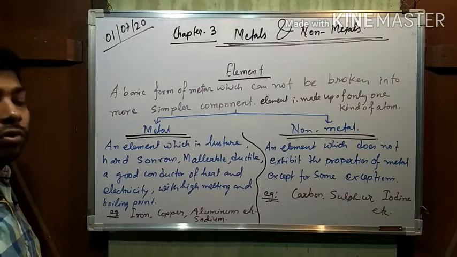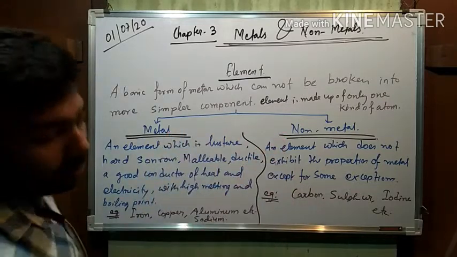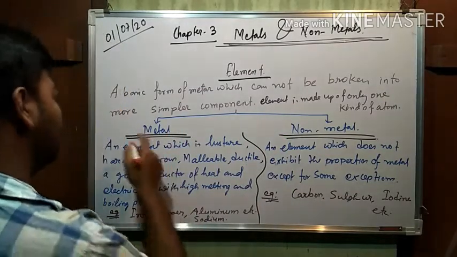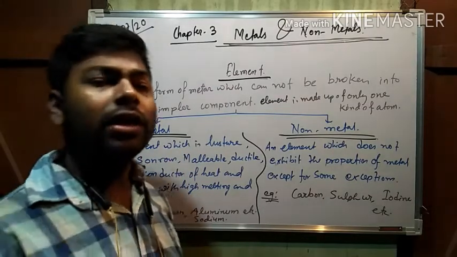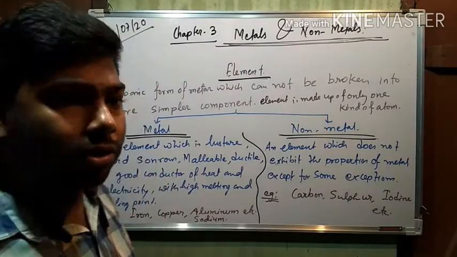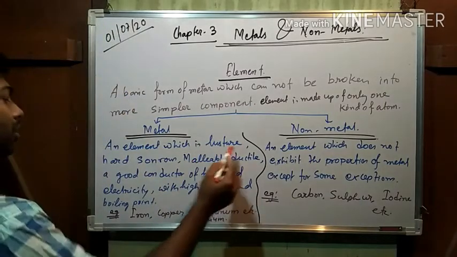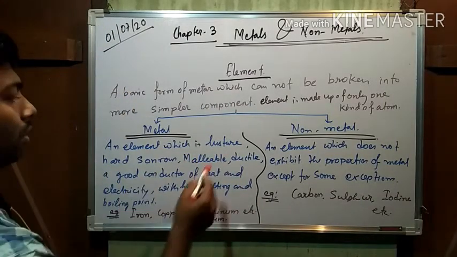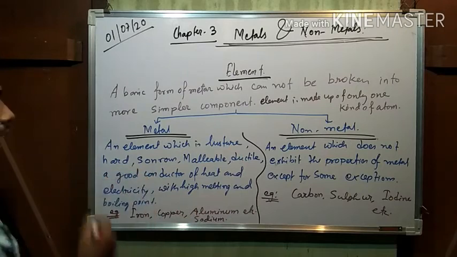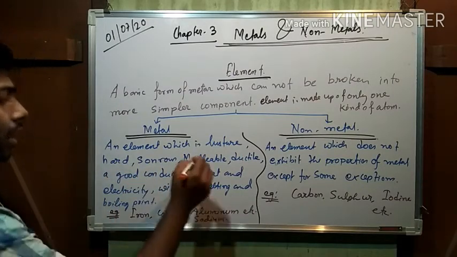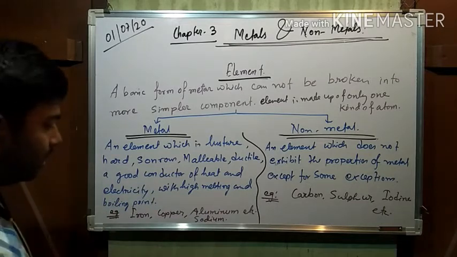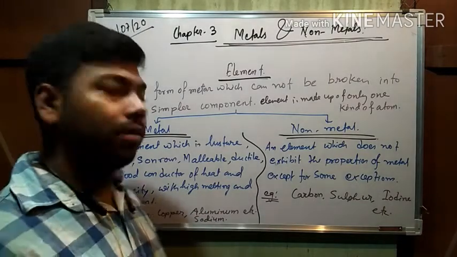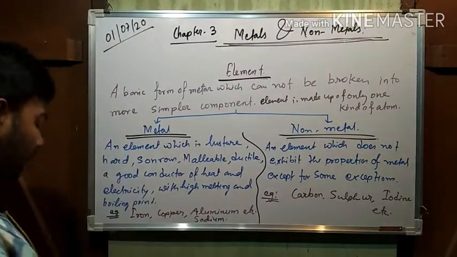Now, what is called a metal and what is a non-metal? First of all, metals. A metal is an element which shows different kinds of properties. Some properties I am listing: luster, hard, sonorous, malleable, ductile, a good conductor of heat and electricity, high melting and boiling point, high viscosity.